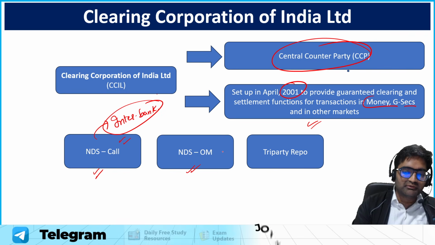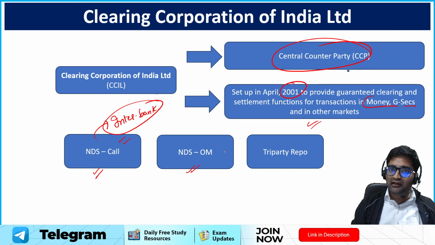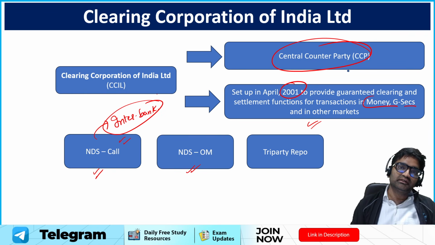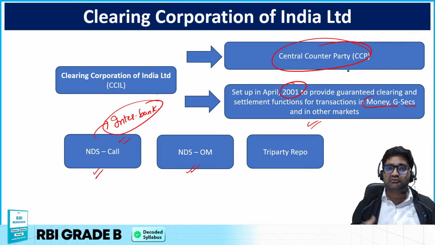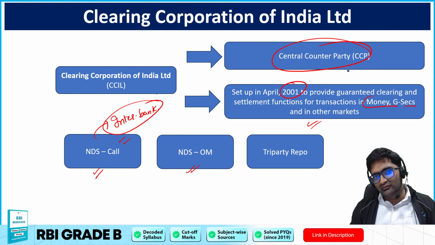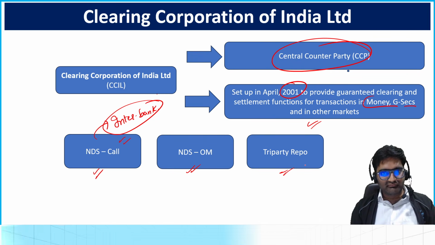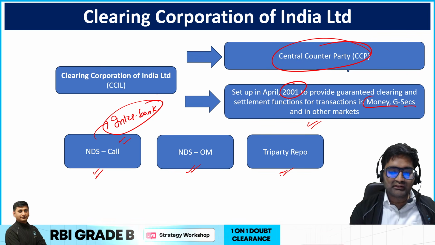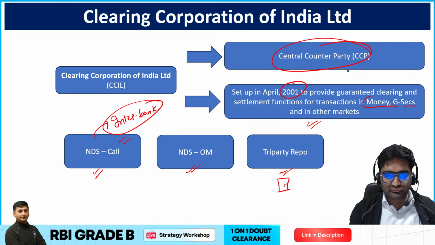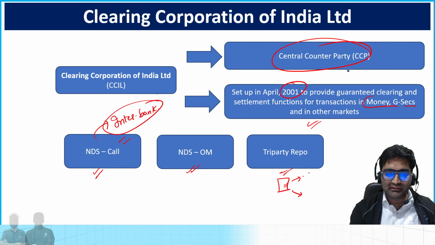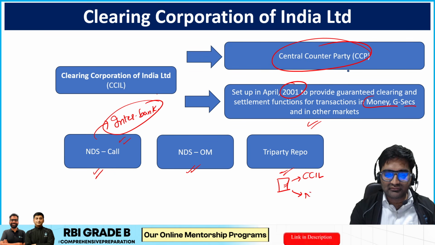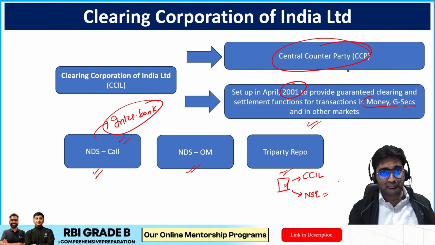Now NDS-OM is between different entities, and here the government securities are bought and sold and the money is transacted. Now we also know about tri-party repo, already discussed in this session. In tri-party repo, there is this tri-party agent. There are two agents only which are permitted in India to become this tri-party agent. One of them is CCIL and the other is the National Stock Exchange. You should be able to remember that.